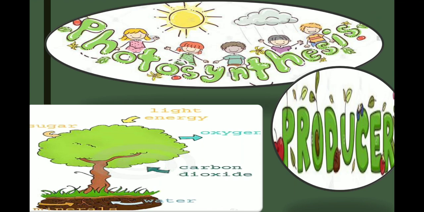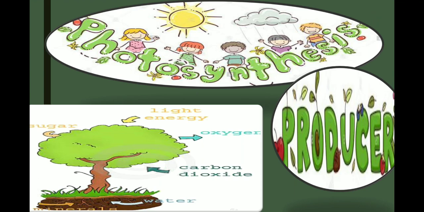The plant is also known as a producer. You can see producer in the slide. The plant is called a producer because it is an autotroph, meaning it makes its own food with the help of light and things present in our surroundings, for example water, minerals and sunlight. So this is all about the producer and autotrophs. You can also see here the photosynthesis. The root helps suck water from the soil and also takes minerals from the soil.